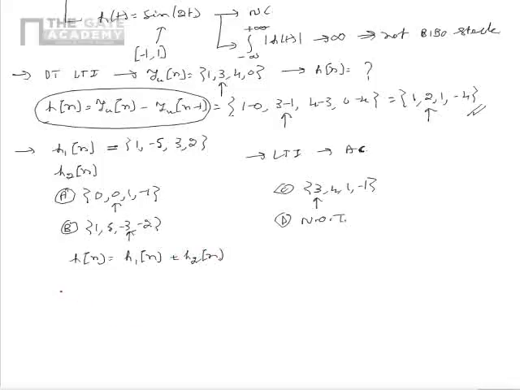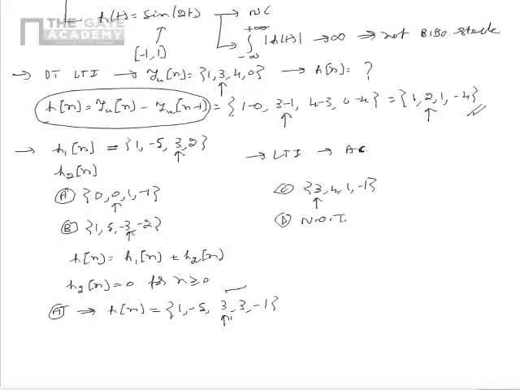So we have to find the correct impulse response H2 of n from the options given such that H of n is equal to 0 for n greater than or equal to 0. So if we pick the option A, and from this if we try to find H of n, please note that the value of 3 corresponds to the instant n is equal to 0. We see that the cumulative impulse response is 1, minus 5, 3, 3, minus 1, where the value of 3 corresponds to the instant n is equal to 0.